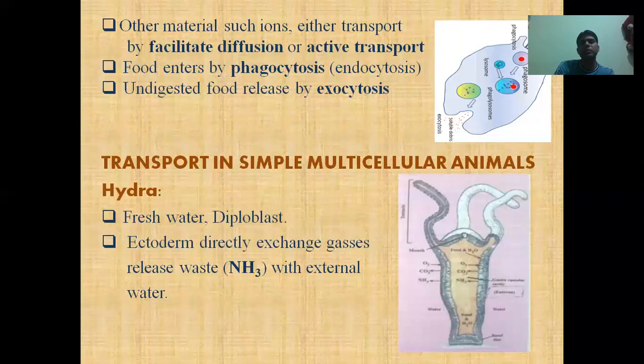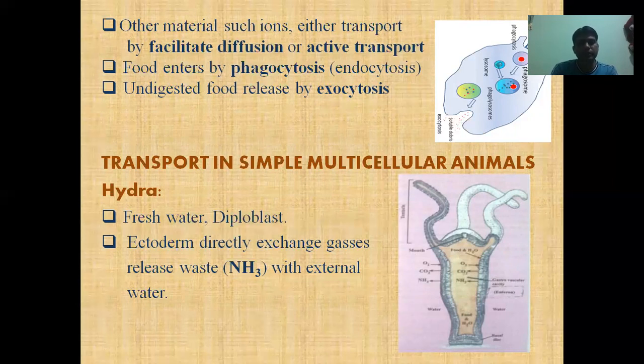So the ions or other materials may be moved inside the cell by facilitated diffusion or by active transport. Active transport is also a type of movement in the cell, but this kind of transport needs energy, and it is a movement of molecules from low concentration to high concentration.